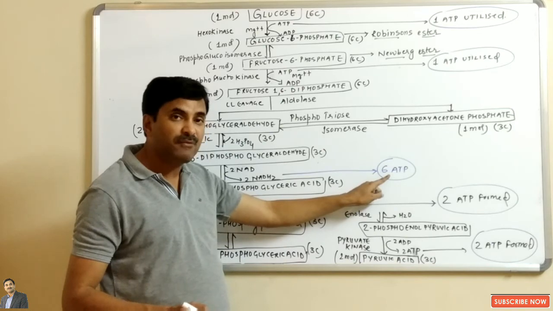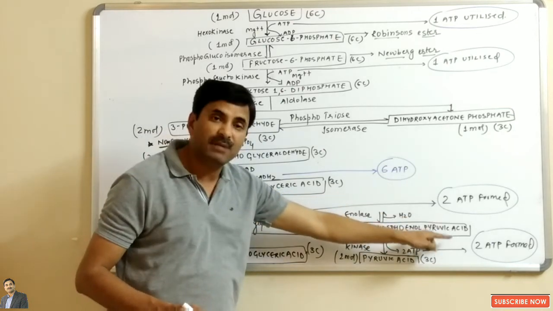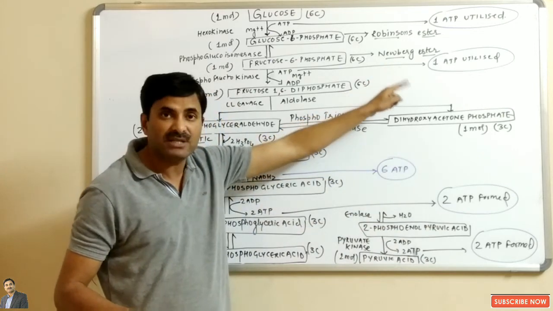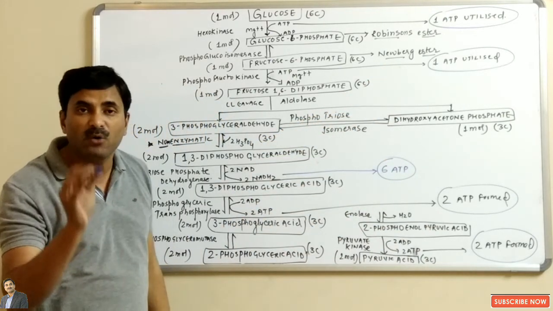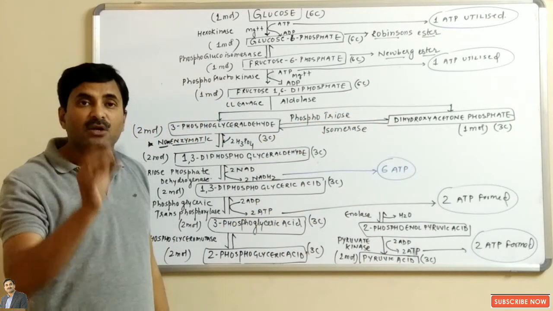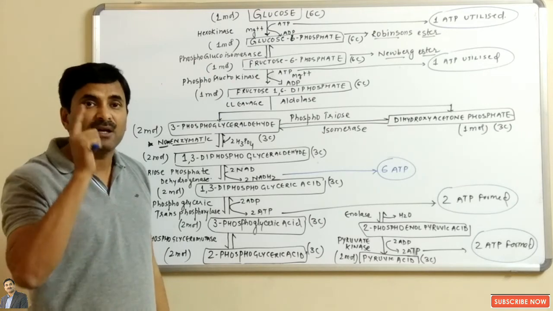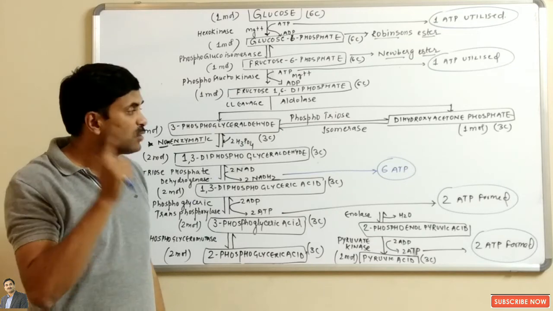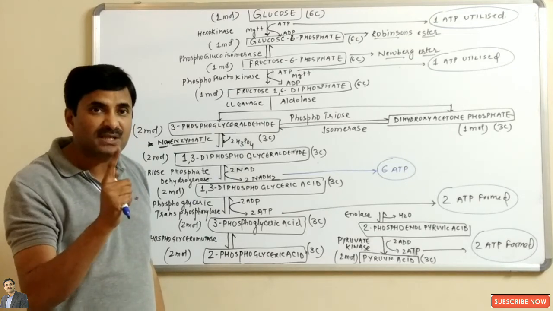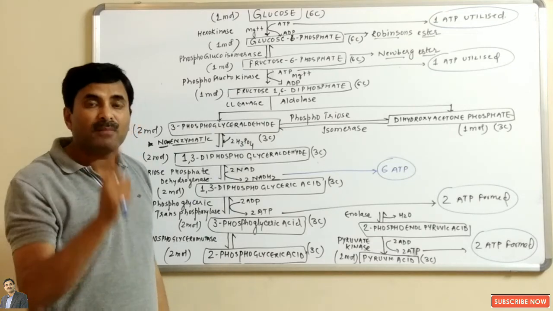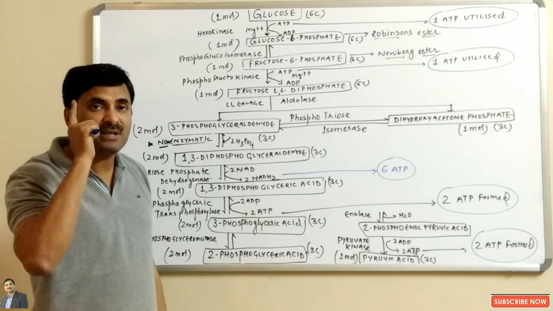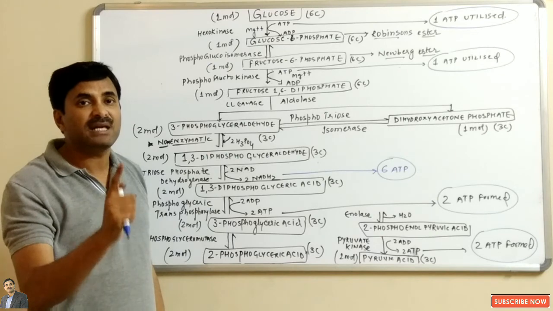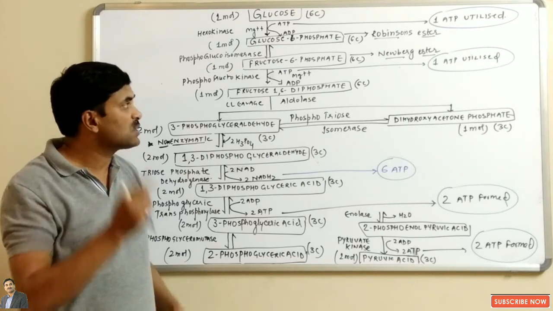Now 6 ATP from NADH2 and 4 ATP from here. So 6 and 4, how much? 10, and 2 are utilized. So 10 minus 2, how much does it come? 8 ATP. So if it is asked how much is the total gain of ATP by the glycolysis cycle, it is 8 ATP. But if it is asked what is the net gain of ATP by the glycolysis cycle, then you will say that it is not 8 ATP, it is 2 ATP.